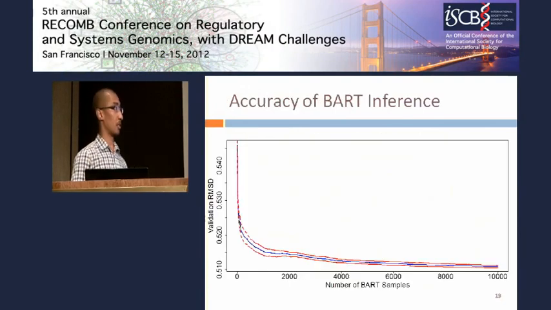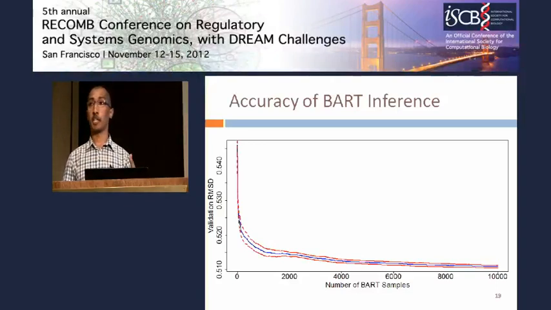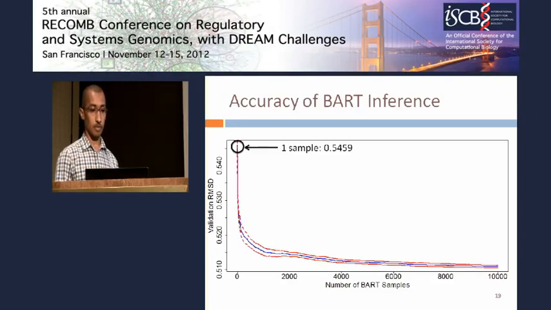So just to illustrate the performance of BART, I've here trained a BART model on our training and test sets and validated the model on our validation set. The blue curve here represents BART performance. The red curves represent standard error around the BART performance. And I've plotted BART performance as more and more samples are drawn from the posterior. So after one sample, BART has pretty mediocre performance, just about 5459 RMSD.